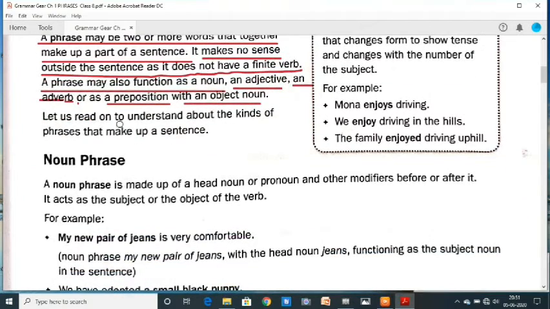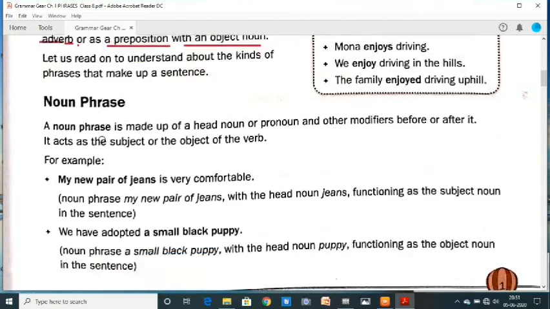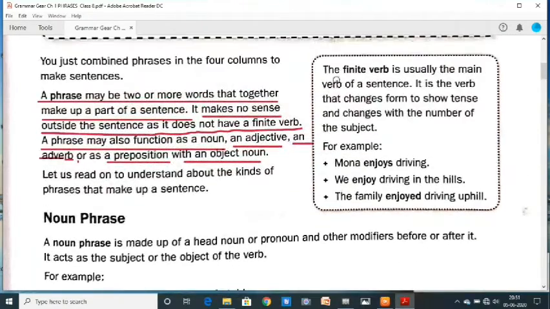Let us read on to understand about the kinds of phrases that make up a sentence. Here, the finite verb. What is a finite verb? The finite verb is usually the main verb of a sentence. Finite means limit. It is the verb that changes form to show tense and changes with the number of the subject.